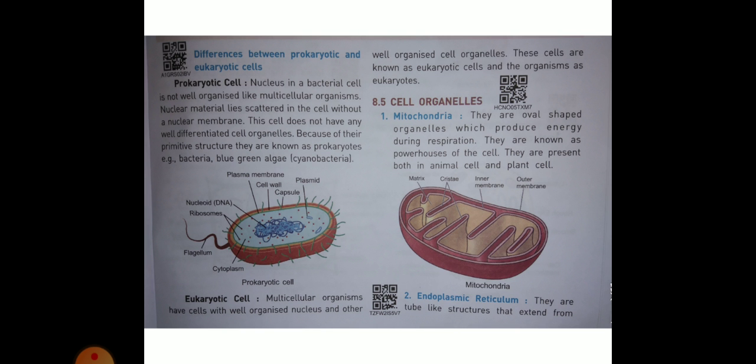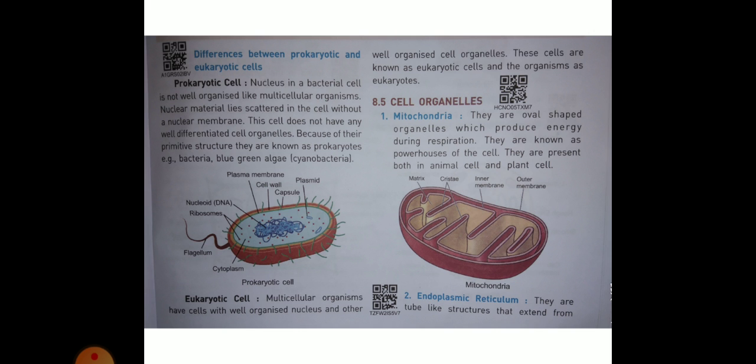In a prokaryotic cell, the nucleus in a bacterial cell is not well organized like in a multicellular organism. Nuclear material lies scattered in the cell without a nuclear membrane. This cell does not have any well differentiated cell organelles. Because of their primitive structure, they are known as prokaryotes. Examples are bacteria and blue-green algae, which are called cyanobacteria.